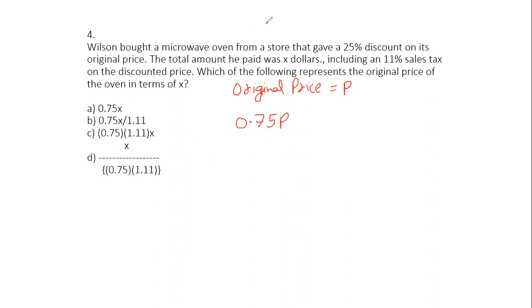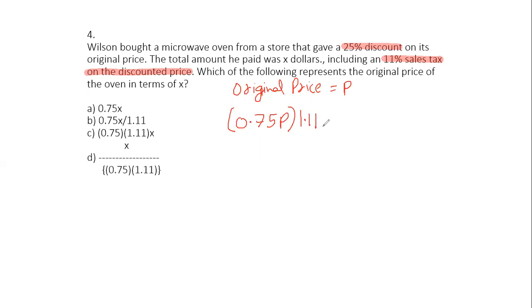Now, then what happens? It decreased, gave a 25% discount. Then the total amount he paid was X dollars. Okay, I will pay X dollars, but there is some more information. Let me read that first. Including an 11% sale tax. So sale tax means the price is increased. I have to pay 11% sale tax on the discounted price. So guys, this is the discounted price that I have. And if this price is increased by 11%, do you realize this will be multiplied with 1.11 times.